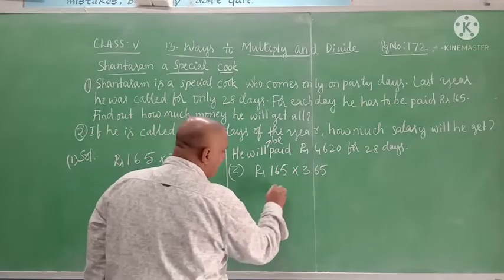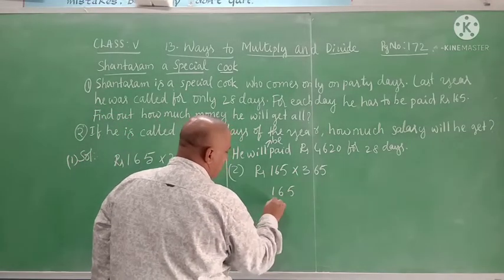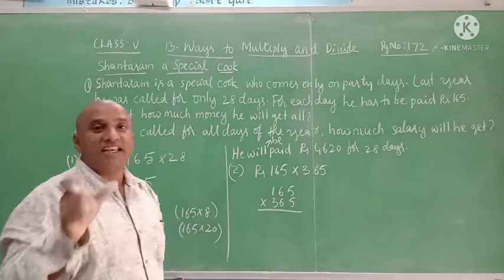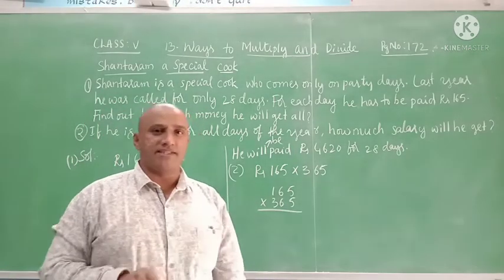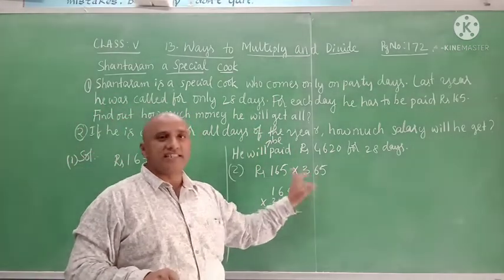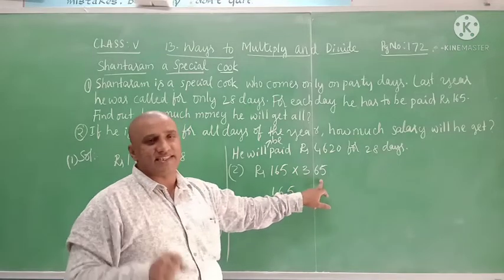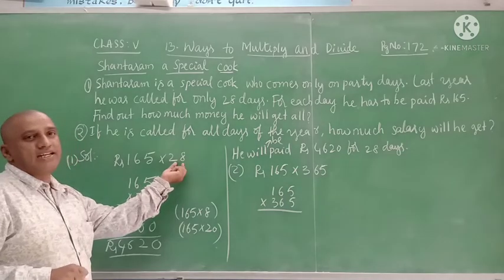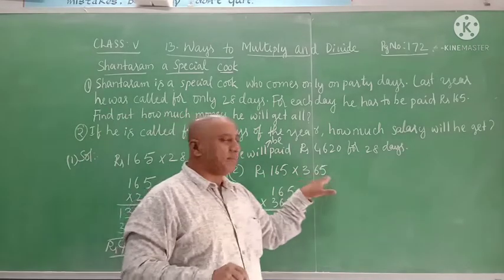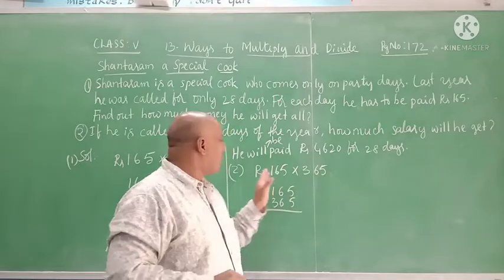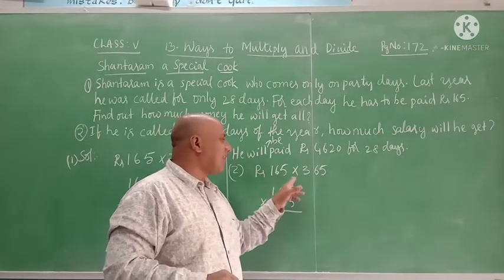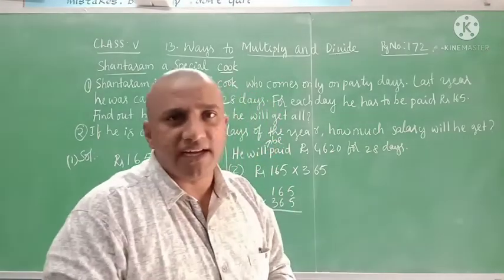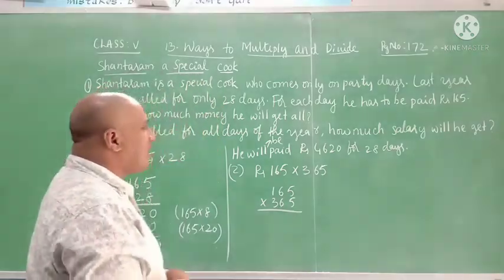Now how do we multiply 165 into 365? So far we have discussed only the multiplication of 2-digit numbers. Now it is the multiplication of 3-digit numbers. Here 365 has 3 digits and 165 has 3 digits, but earlier 28 had 2 digits. So Bayes' method explained only 2 digits. Is it applicable for 3 digits? Yes, it is also applicable for 3 digits.